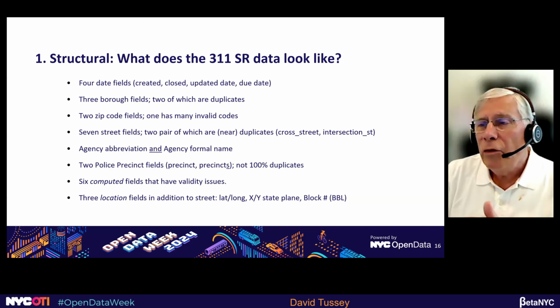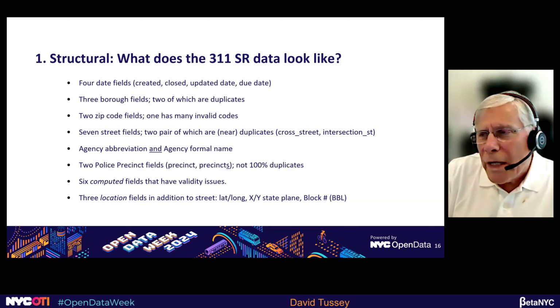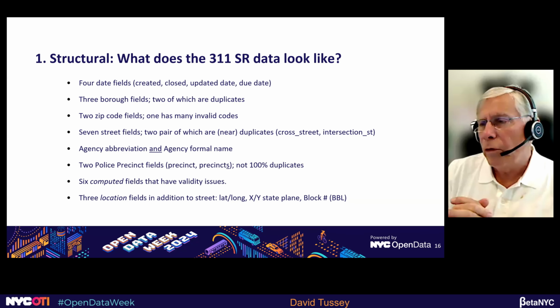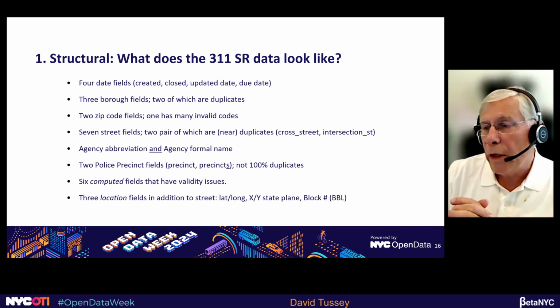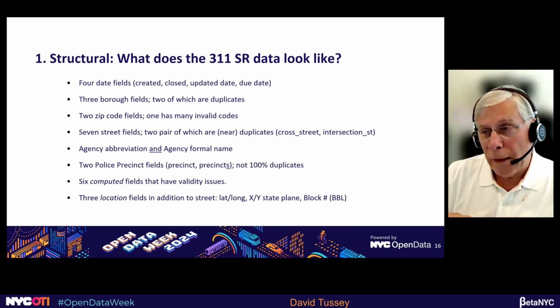There are 7 street fields, 2 pairs of which are near duplicates. Those are cross street and intersection street. There's agency abbreviation and there's agency formal name. There's 2 police precinct fields, both precinct, singular, and precincts, plural. And unfortunately, they're not duplicates.